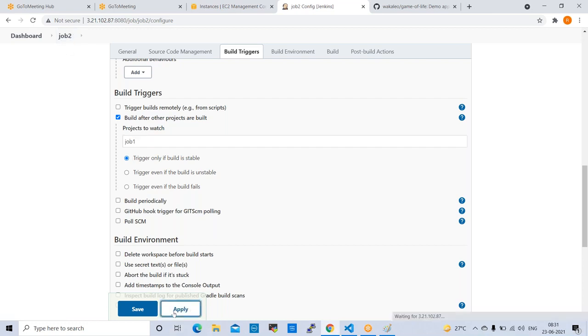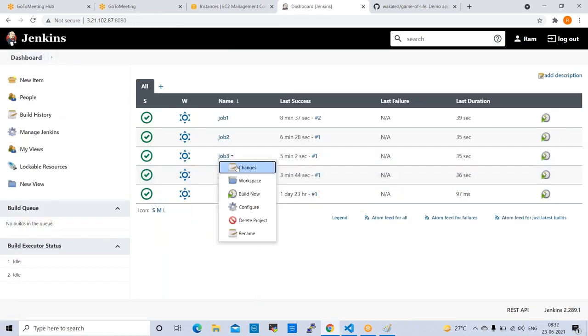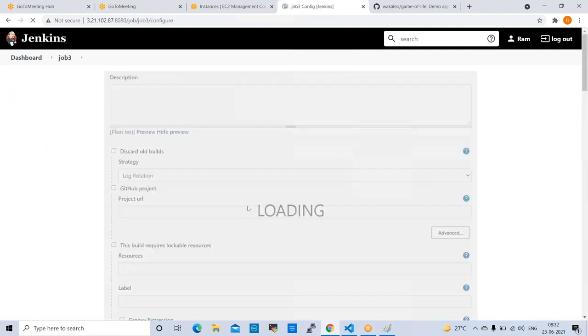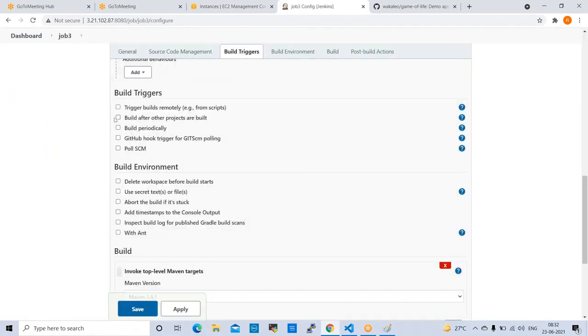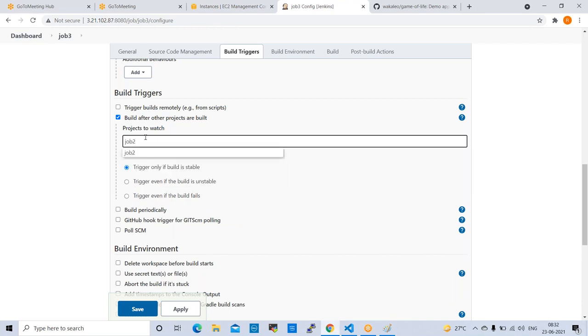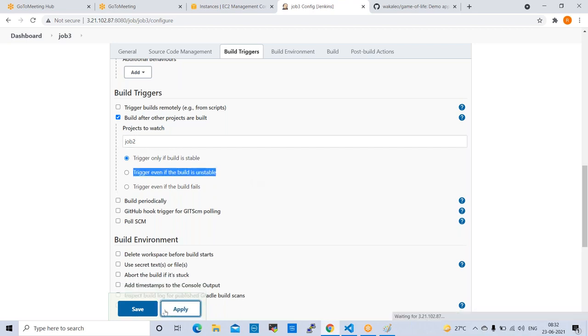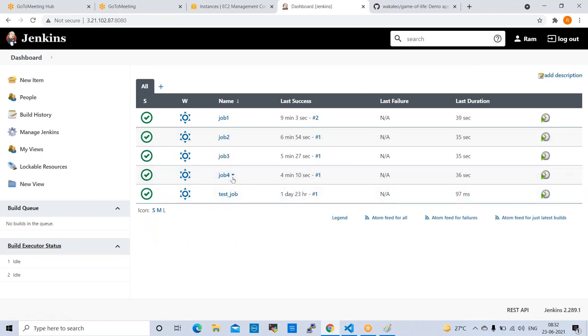Apply, save. Next one is job 3. Go to job 3 configure. Go to build triggers, build after other projects are built. Now I'm configuring job 3. Job 3 will watch job 2, right? Trigger only if the build is stable. Apply, save.